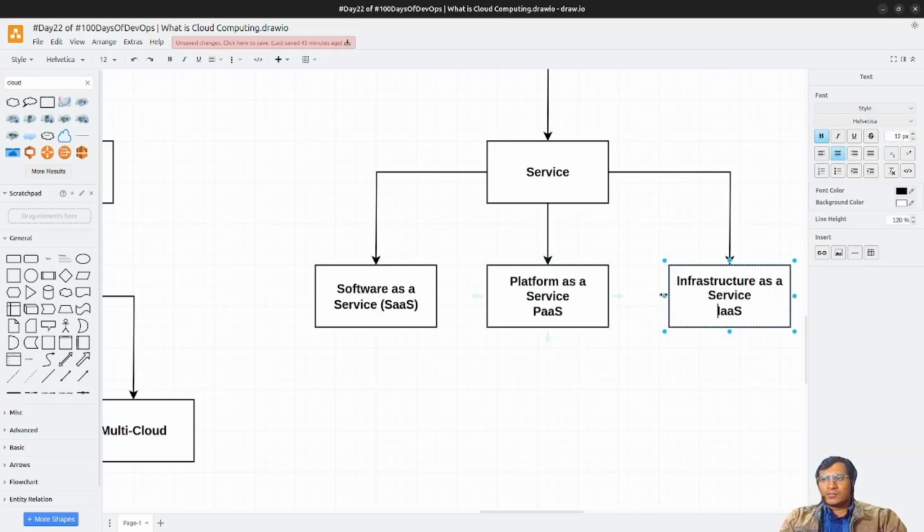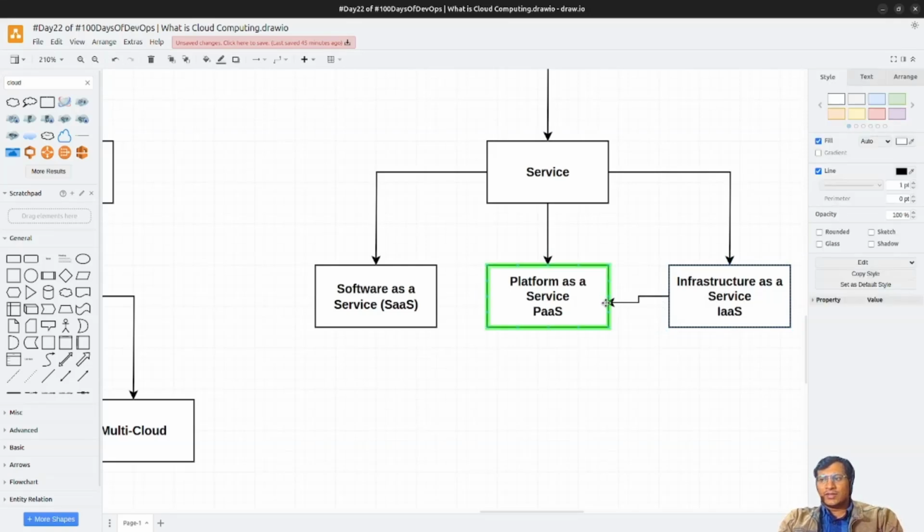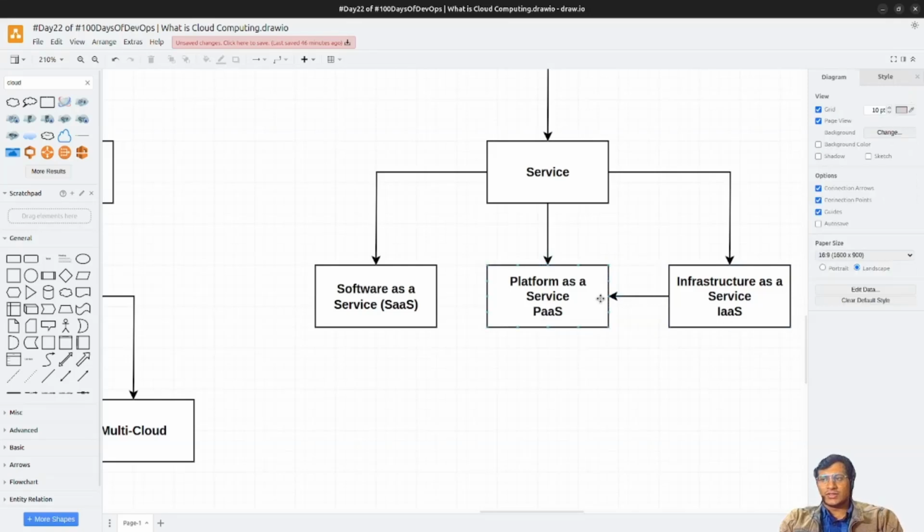And suppose we need some additional configuration, like an environment for a Python application, only for Python, or a web hosting environment. You have created your HTML, CSS, and JavaScript pages, or HTML, CSS, PHP. You can directly host it on a web hosting service like GoDaddy, Hostinger, or Namecheap. On there you just have to upload your website and it is running. As simple as that. They have provided the platform, and on that platform you just host your service. That is how we have platform as a service.